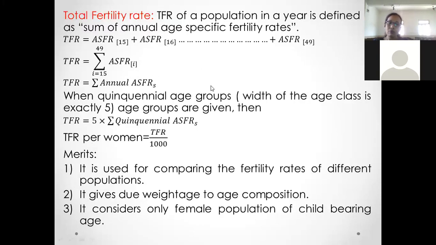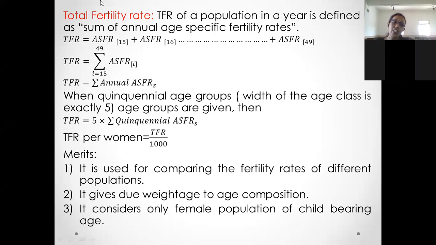Then next one, last measure of fertility, total fertility rate. So total fertility rate can be calculated by taking the sum of ASFRs. So in case of STDR, we need ASDR, right? If we want to calculate STDR, we need ASDR. If we calculate age specific death rate, then we can calculate STDR. Okay, so in the same way, to find out total fertility rate, we need ASFR, age specific fertility rate.